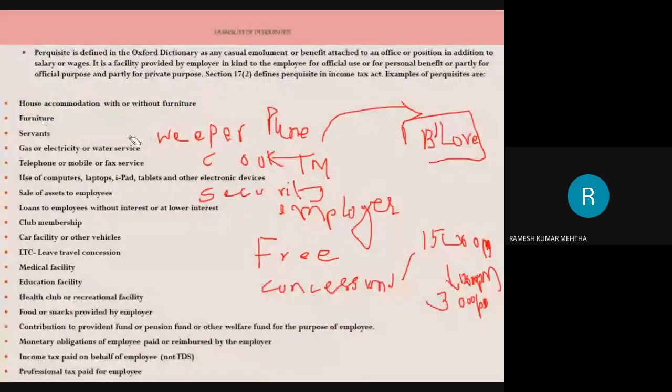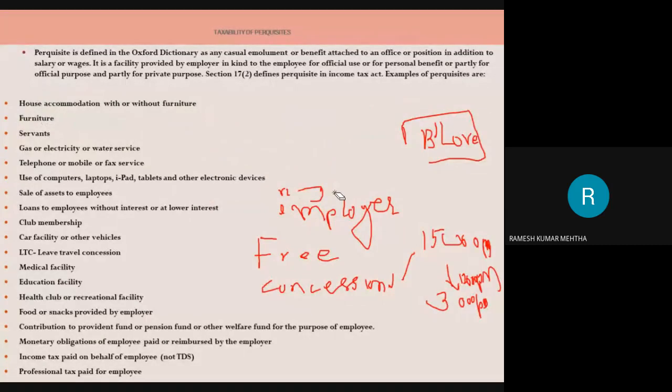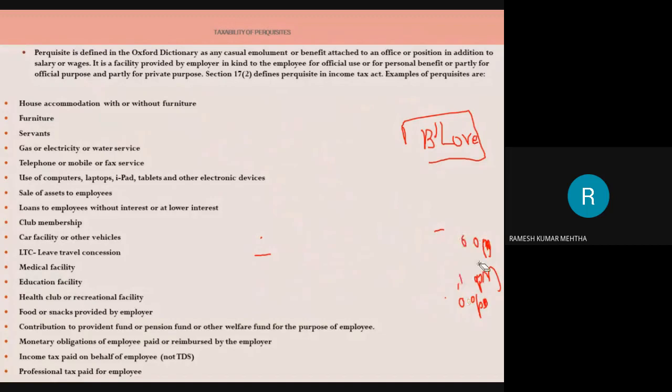So this is a very interesting chapter where we are going to spend a lot of time on understanding various perquisites. And there are so many perquisites; each and every perquisite you have to understand thoroughly, one by one. Okay, hope you have understood so far.